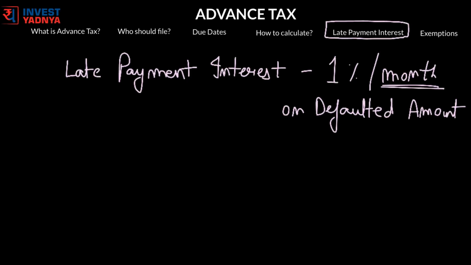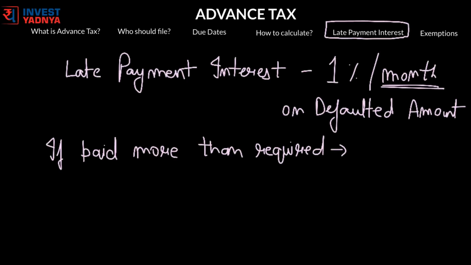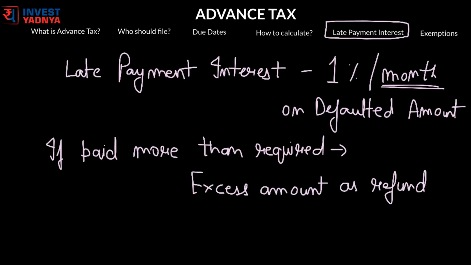Now what if the advance tax is paid more than required, which may be the case for some individuals who may have overestimated their income for the year. So if the amount paid as advance tax is higher than the total tax liability, the assessee will receive the excess amount as refund, and interest of 6% per annum will be paid by the Income Tax Department to the assessee on the excess amount if the amount is more than 10% of tax liability.